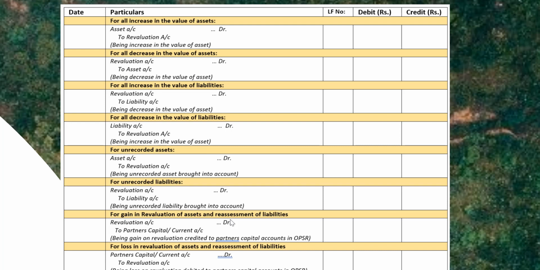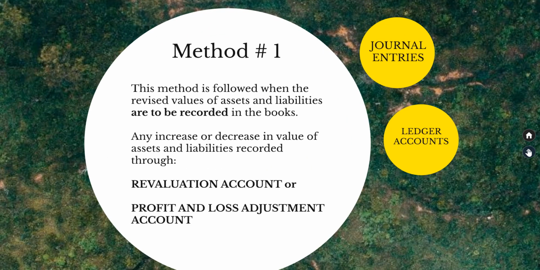For any increase or decrease in value of assets and any increase or decrease in value of liabilities, for unrecorded assets, for unrecorded liabilities, and resultant gain or loss on revaluation of assets and reassessment of liabilities. Next, we'll see the revaluation ledger account.